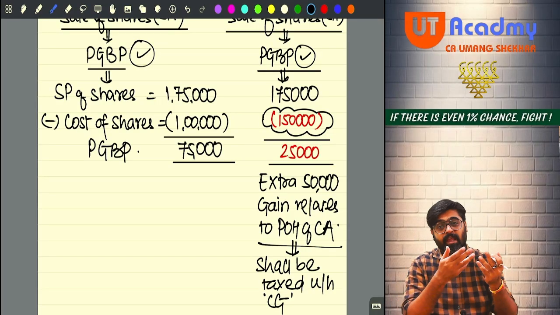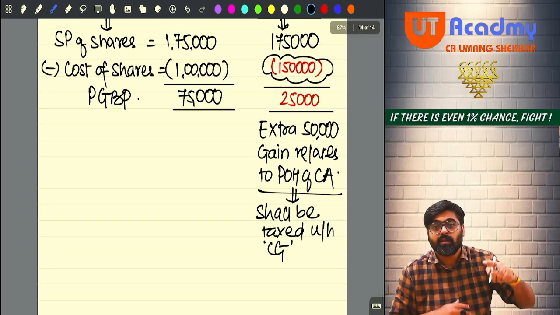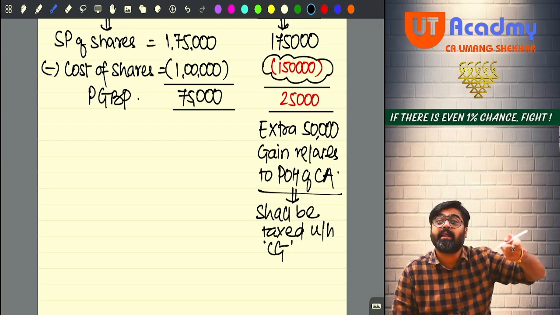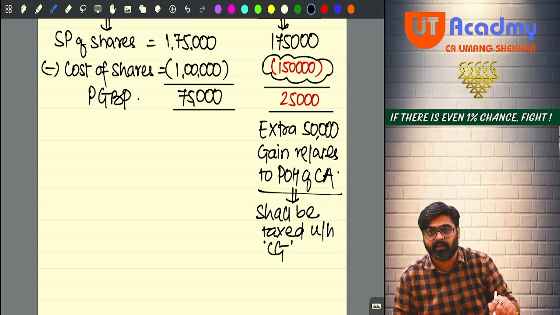And the assessee was saying one more thing: this 50,000 of extra gain cannot be taxed under PGBP. It has to be taxed under the head capital gain.